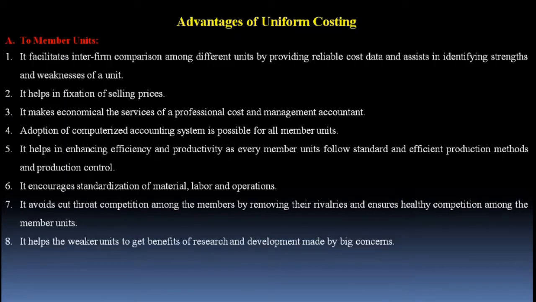Point number 8. It helps the weaker units to get the benefits of research and development made by a big concern. One of the primary pre-requirements of uniform costing is that the big companies should share their advanced production methods, their research and development, their ideas, their know-how, and their experiences with all the weaker units. So weaker units need not waste their money on further research and development, because the research and development task has been performed by some other big companies.